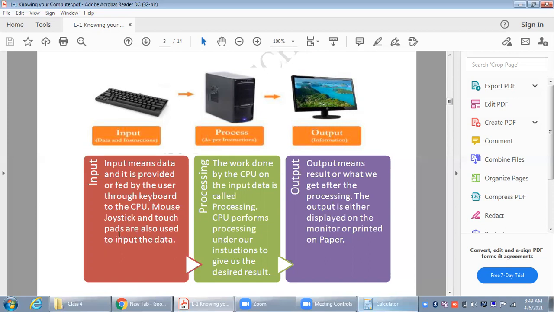Mouse, joystick, touchpad are also input devices. Now processing. The work done by the CPU on the data entered by you is known as processing. CPU performs processing under our instructions to give us the desired result.